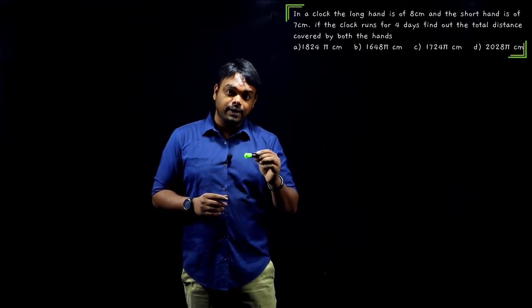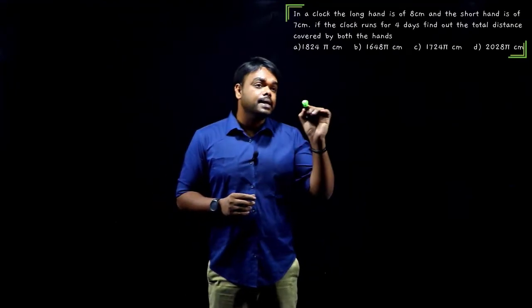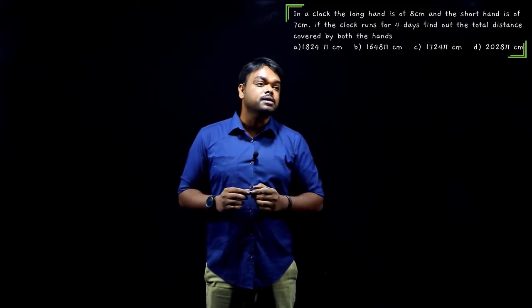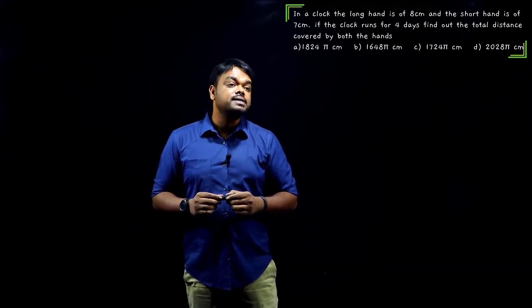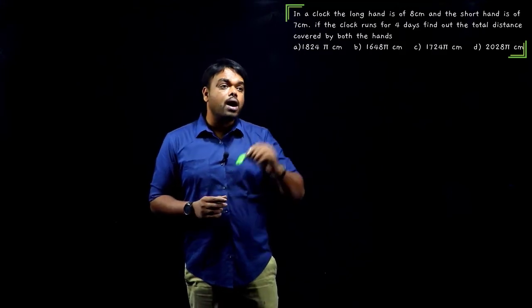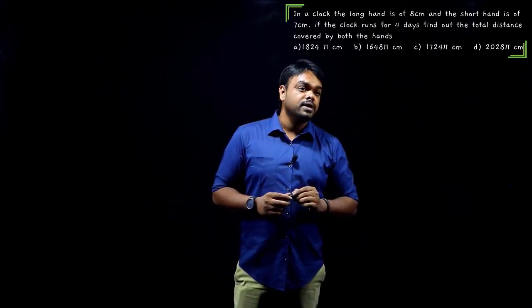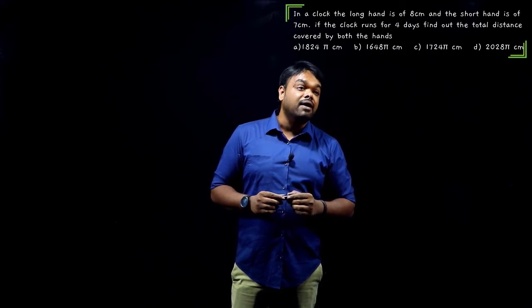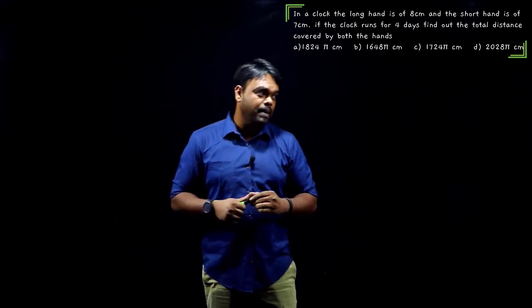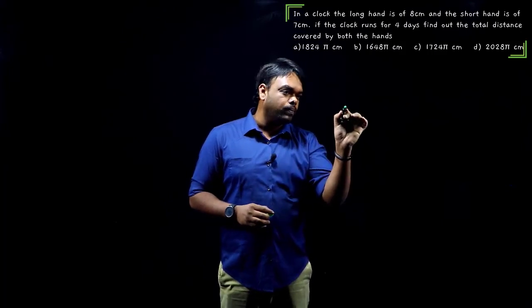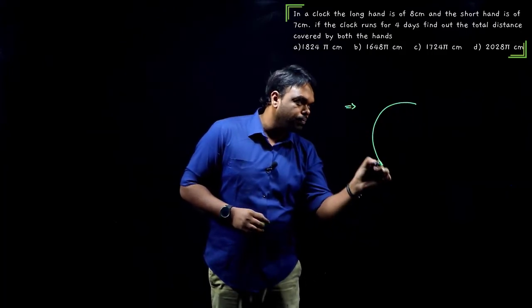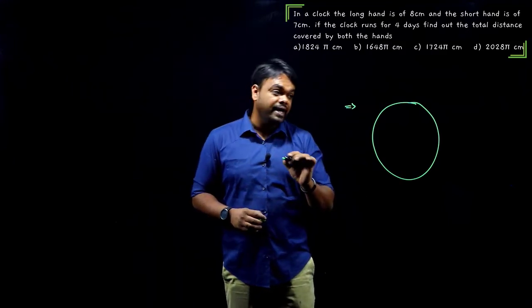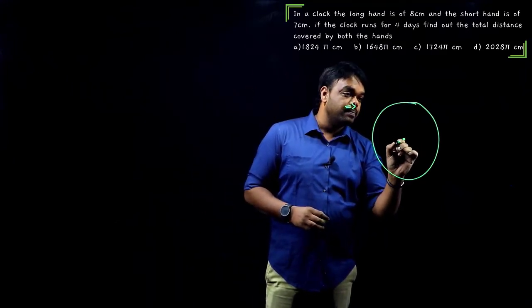Our next question is based on clocks, which is actually blended with geometry. Let us understand the question first and then try to get the answer. The question says, in a clock, the long hand is 8 centimeters and the short hand is 7 centimeters. If the clock runs for 4 days, find out the total distance covered by both the hands. Let me make you understand the question first. Let us assume this is a clock, people. We have both the hours hand and the minutes hand.